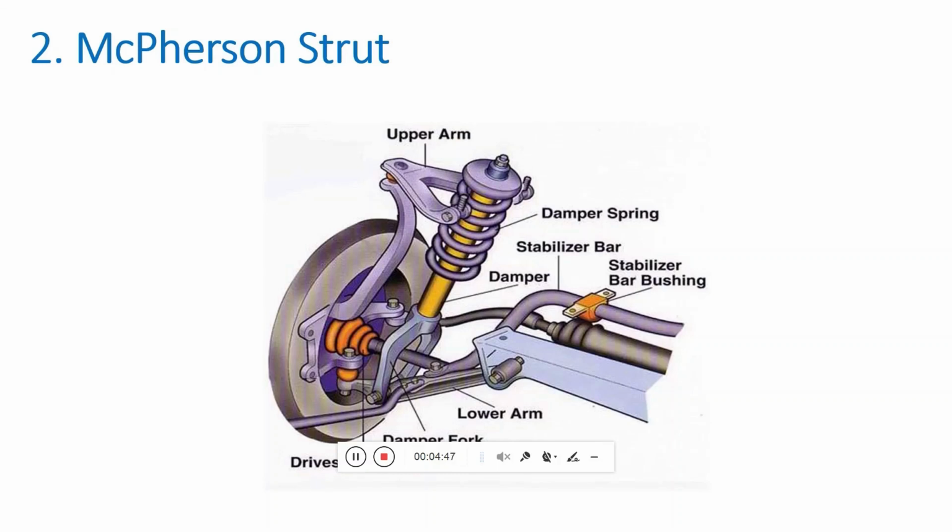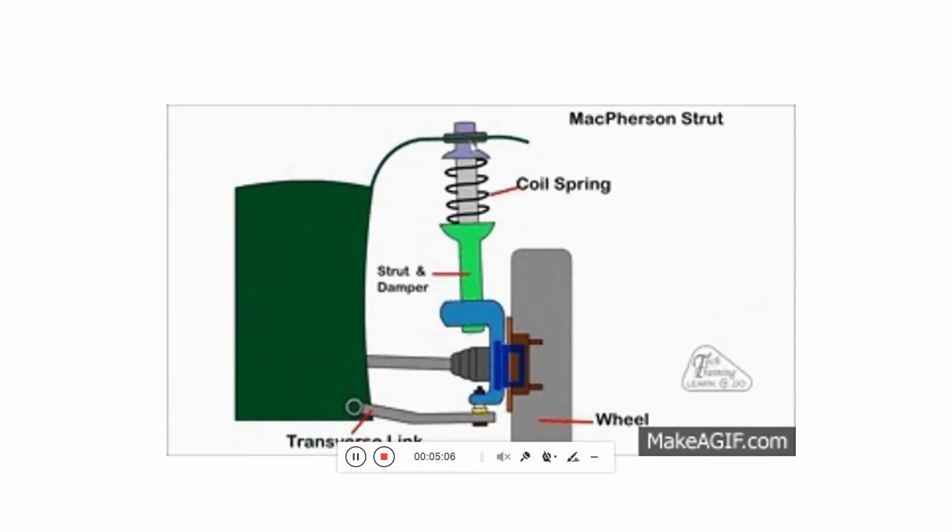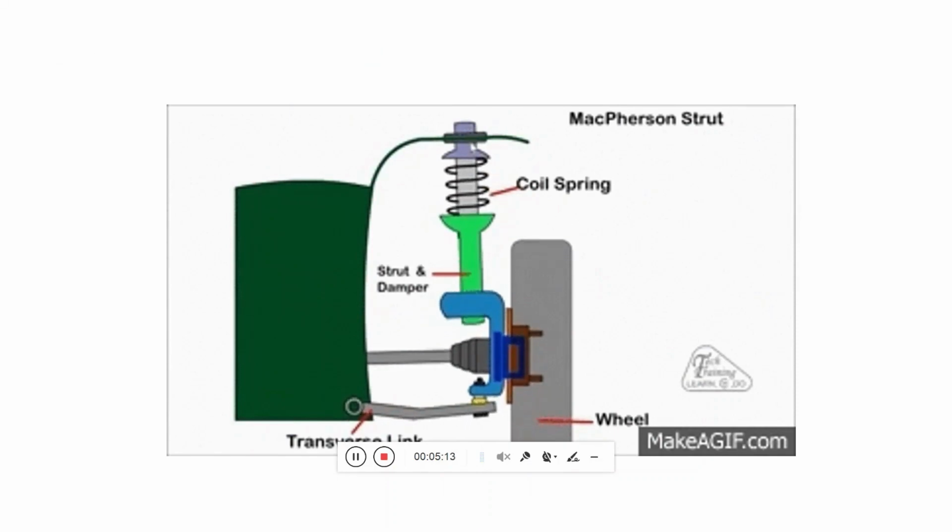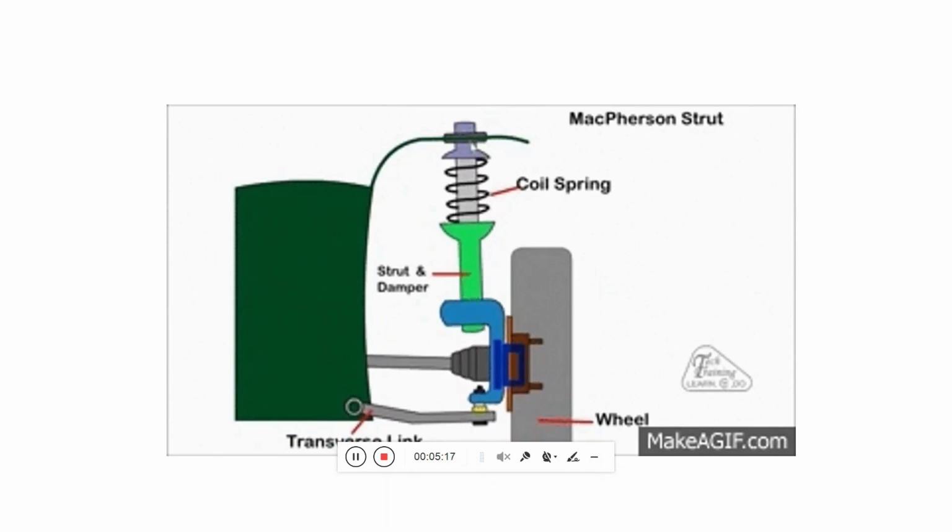The task of the spring is to store the energy from a sudden jerk from the road. The damper uses hydraulic fluid to dissipate this energy in the form of heat. Together, they restrict any unwanted movement of the car because of undulation of the road. One of the biggest advantages it offers is that it leaves a lot of space around the vehicle wheel hub open. This space is where the drive shaft is located.